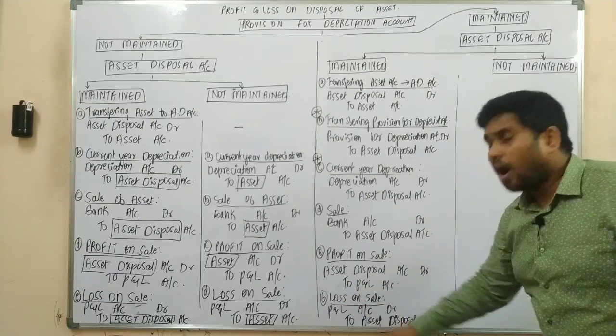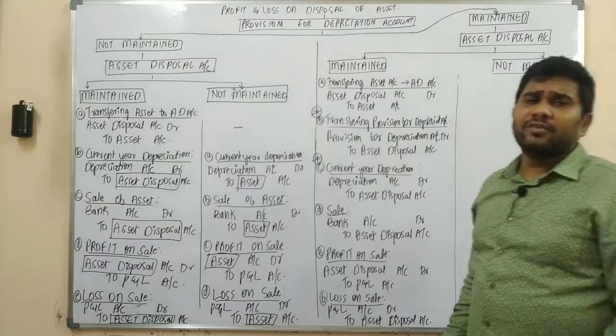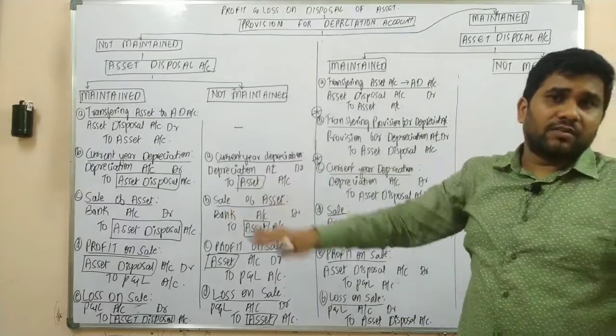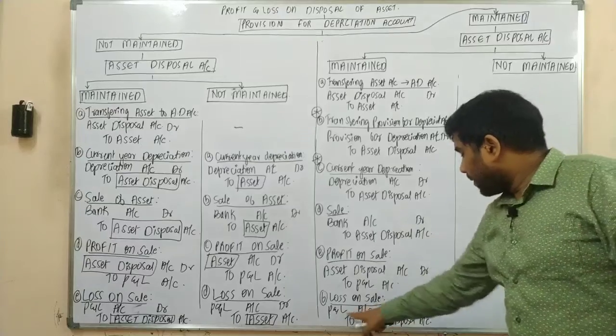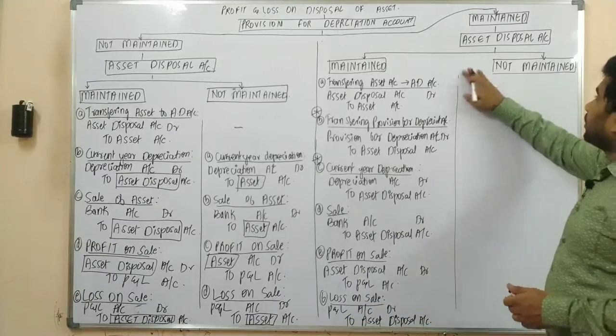That's it. Upon loss on sale of asset, the general journal entry would be P&L account debit to asset. That's it, we all know. But as we are maintaining a separate account, the journal entry would be P&L account debit to asset disposal account. That's it. Let's continue here.